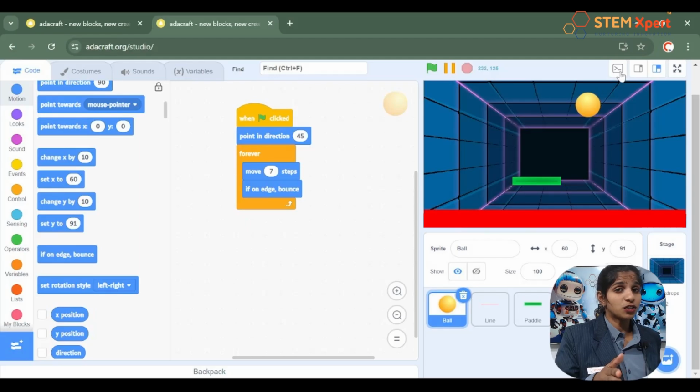Do you remember what I had told you? Yes, there I had shown you examples of Sophia, etc. Do you remember that? Great. Then we learned the Adacraft platform and the components of Adacraft, right? Yes, so first we learned what is a sprite. So now tell me, what is a sprite? Yes, you said it right. The character, the group of characters is called a sprite, right? Yes, so here, in case of this ping pong game, we use several sprites like ball, paddle, line, etc.